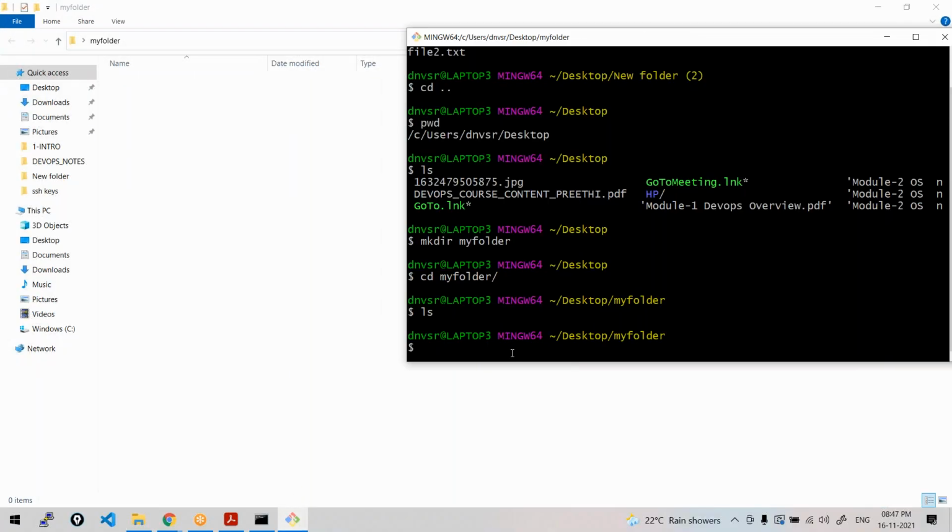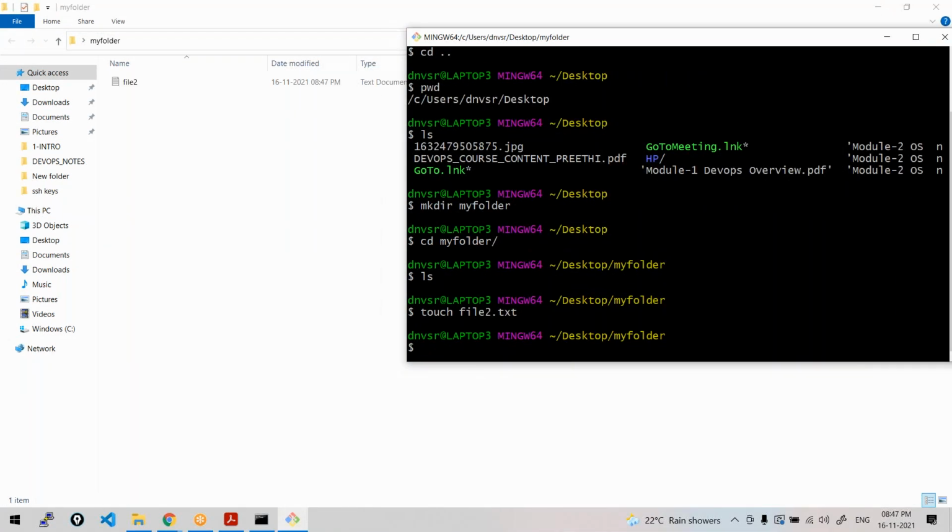Now again, if you want to create a file in the same way, touch file2.txt, and again you may add some content, delete it. Of course, rather than echo, you could use some editors like the Vim editor, vi editors. We'll talk about those editors also.